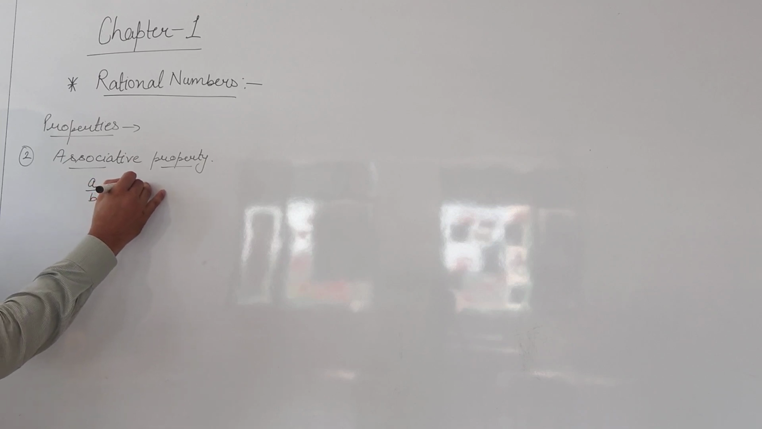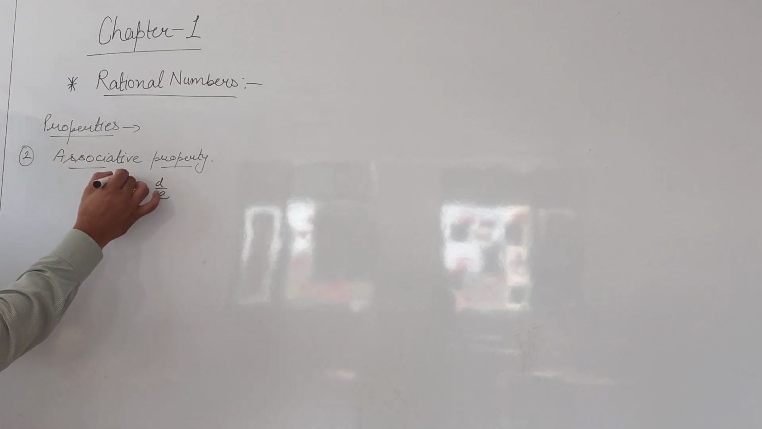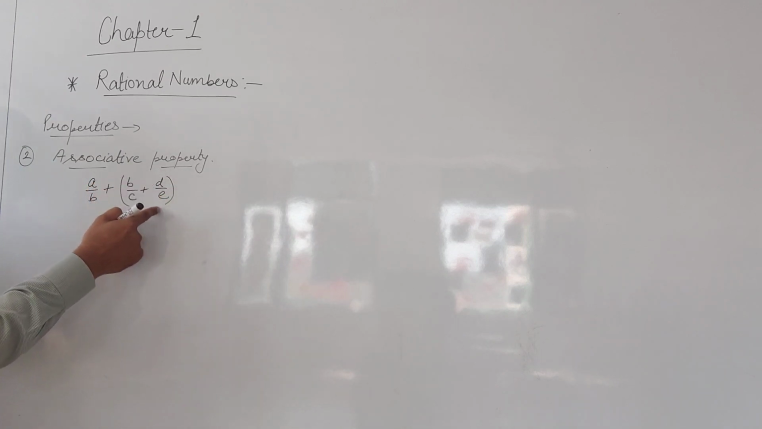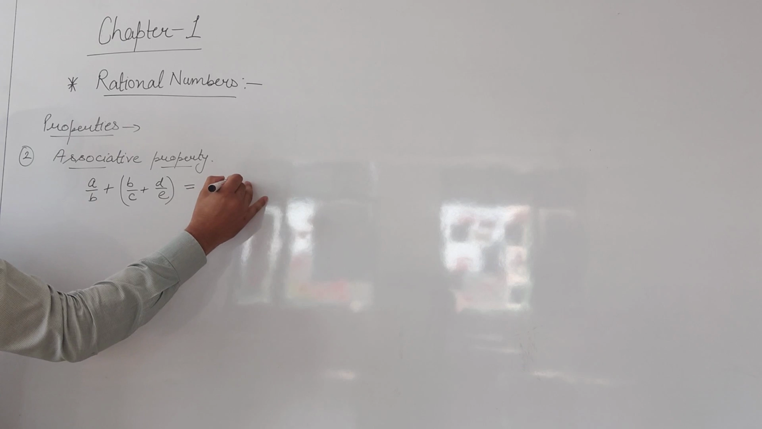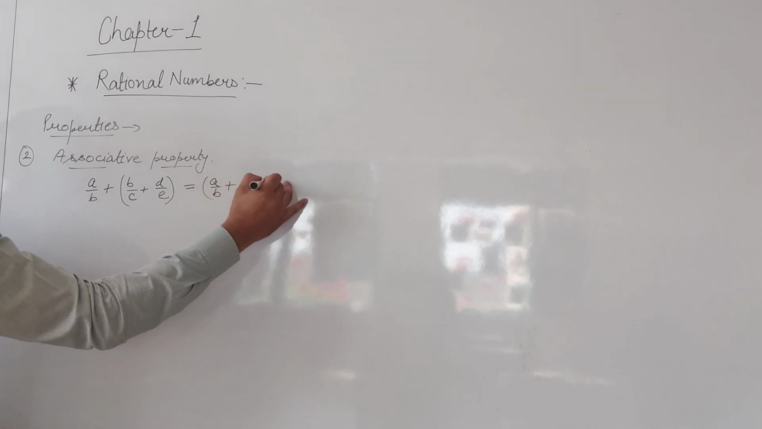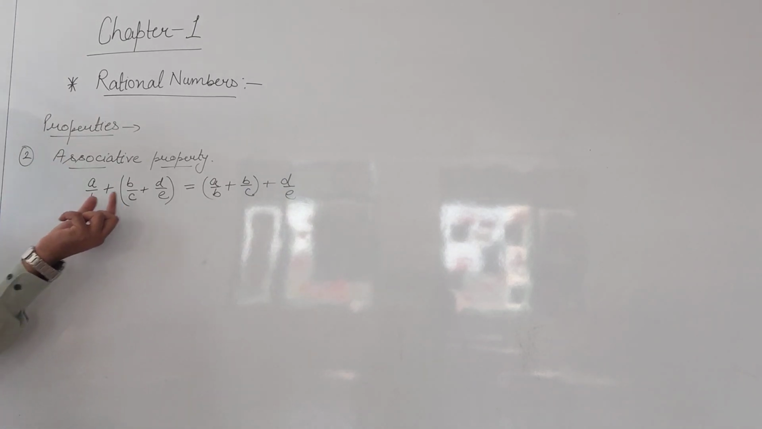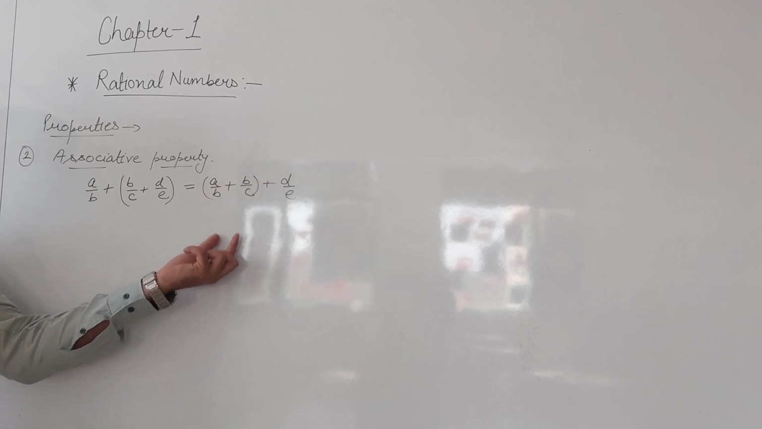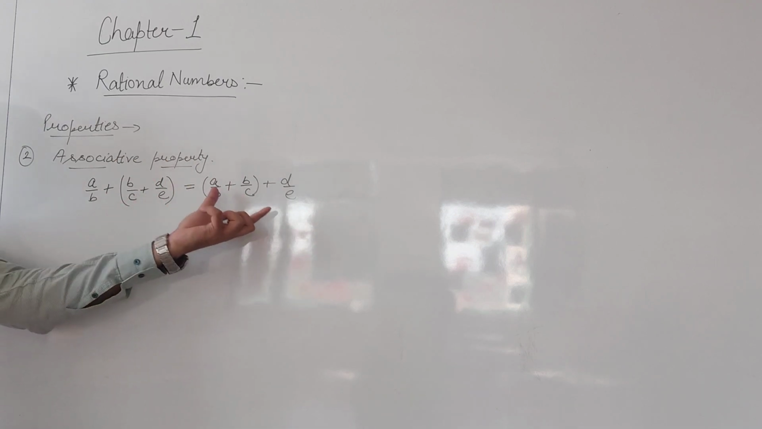Associative property means when you perform a mathematical operation on more than two numbers, suppose we have a by b plus c by d plus e by f. So if you first add c by d plus e by f, and then add it with a by b, then it equals a by b plus c by d, and then plus e by f. Means you first add these two and then add a by b, or you add a by b and c by d first, and then add e by f. In both the cases your answer will be the same. So this is the associative property.